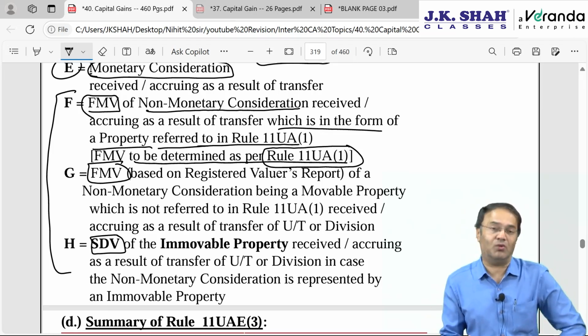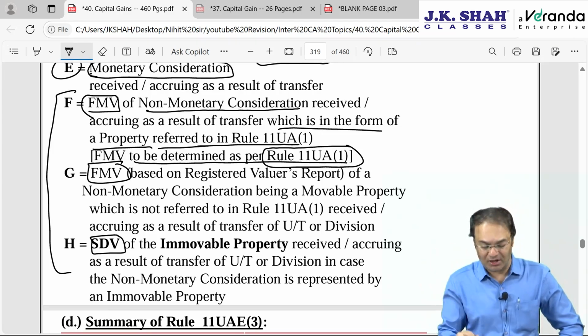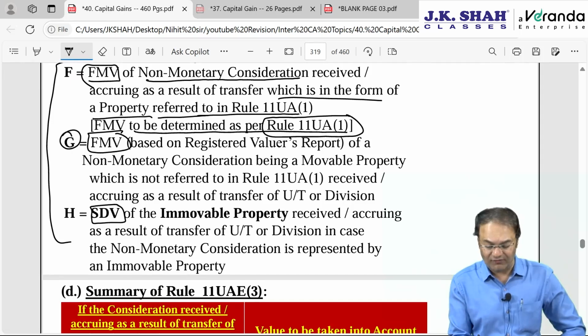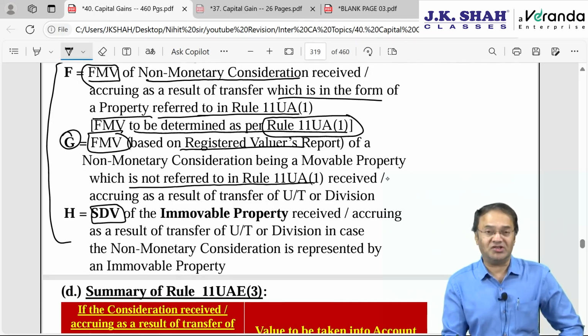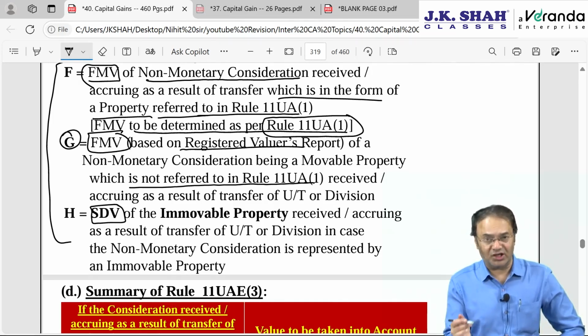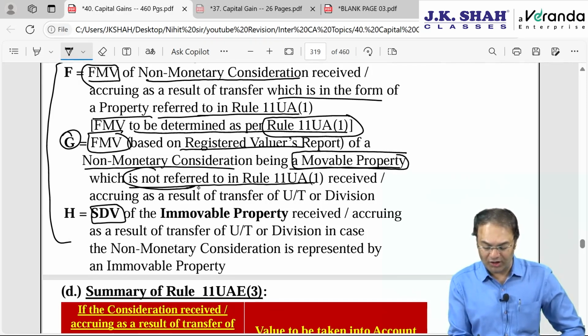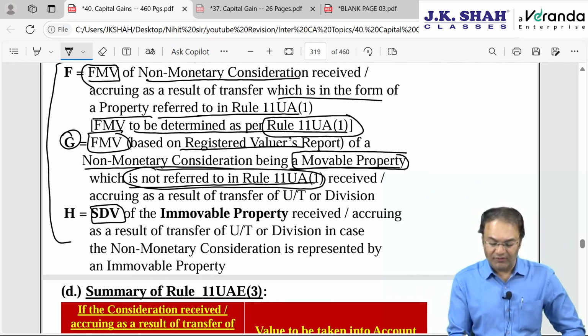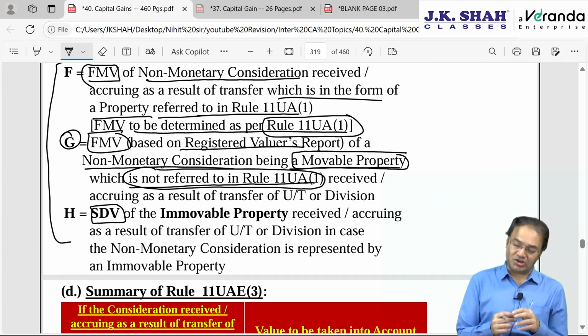Then in such a situation, you find out the FMV as per Rule 11UA of the shares of that company. Point G is again FMV, but of those assets which are not referred to in 11UA, other than shares, debentures, mutual fund units, or other investments. For such non-monetary consideration in the form of movable property not referred to in Rule 11UA, find out the value as per the valuer's report, which could be from a chartered accountant or a merchant banker.